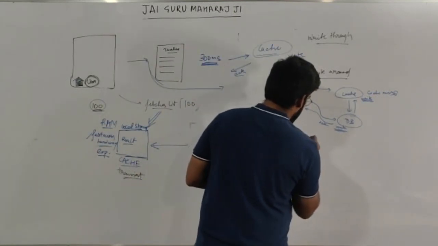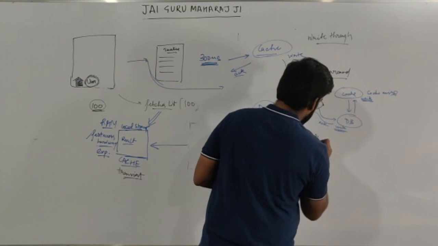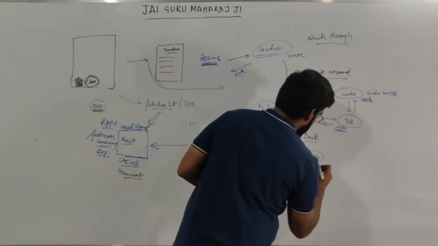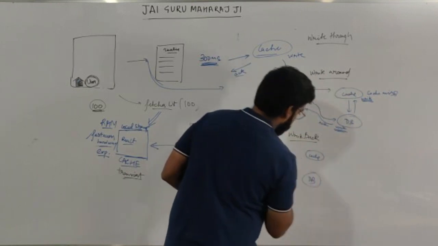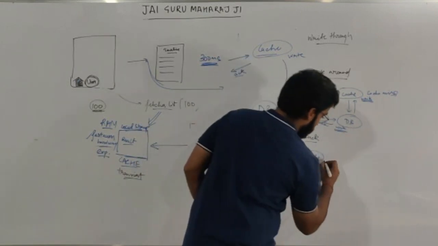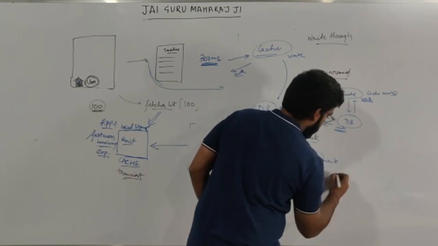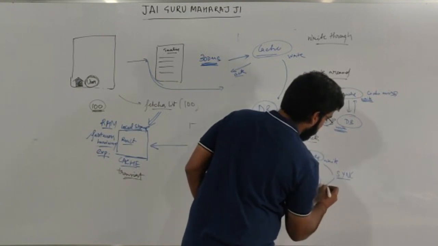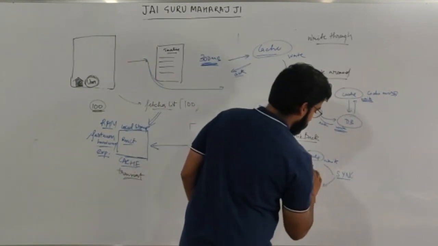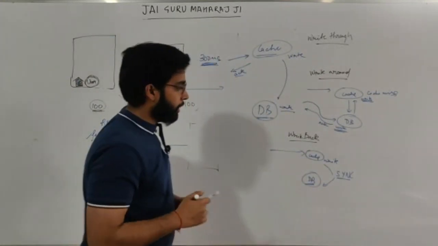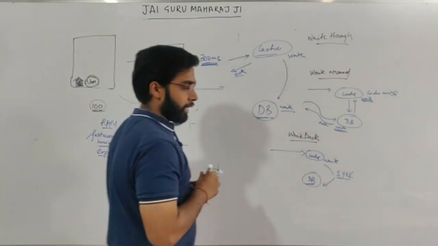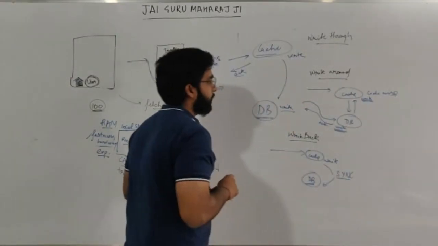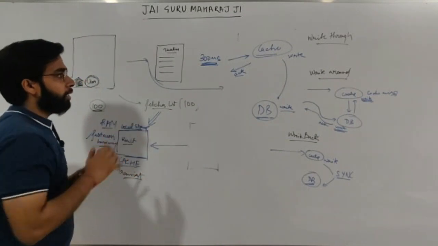The third one is write back. How write back works is you write it into the cache. So this is the write. And there is a sync service. What this sync service will do is constantly sync your database with the cache so that your database doesn't miss this write. So any request that is written on your cache will be synced with this database, but this requires an external service which is sync. This is how writing is happening in your caching.